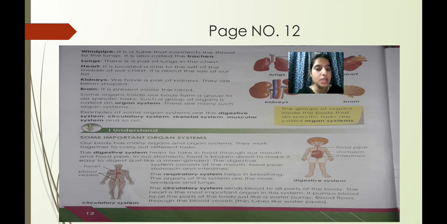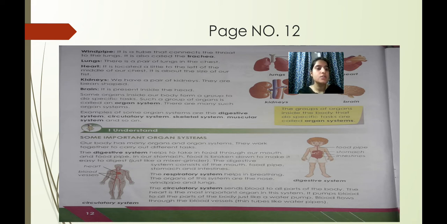You can see the image here, children. You can see the location of the heart and the blood vessels. The heart pumps and the blood flows through the blood vessels. Clear? Just like the water pump, when it is pumped, the water is supplied through the water pipes, isn't it? So children, this is your circulatory system. Circulatory system means circulation of blood in our body, and it circulates through the blood vessels.